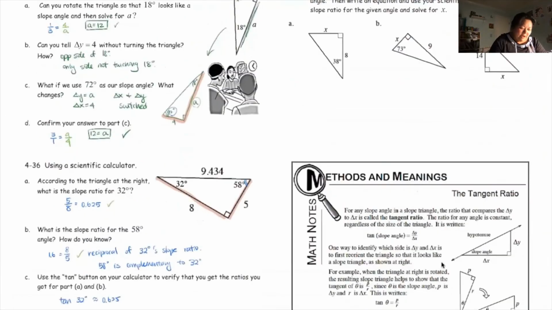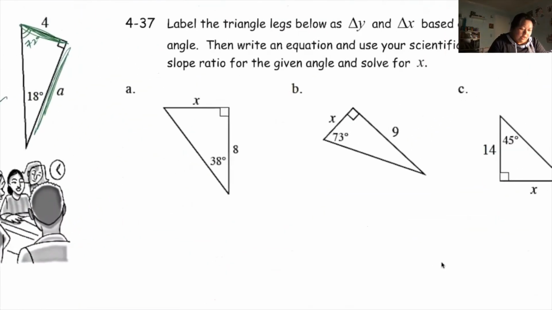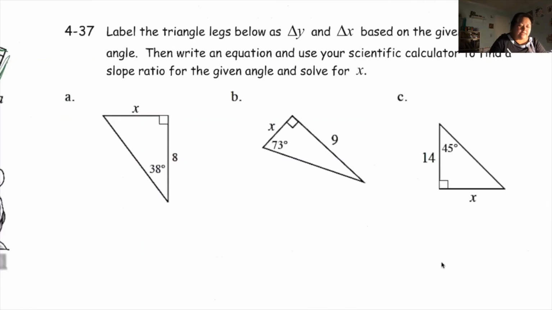Okay. All right. So let's see. Label the triangle legs below as delta x and delta y. So this is my rise. This is my run based on the given slope angle. Then write the equation using a scientific calculator to find the slope ratio for the given angle and solve for x. So first thing I want to do is take a look at the fact that this is 38 degrees. And the ratio is rise over run. So the ratio is x over 8.